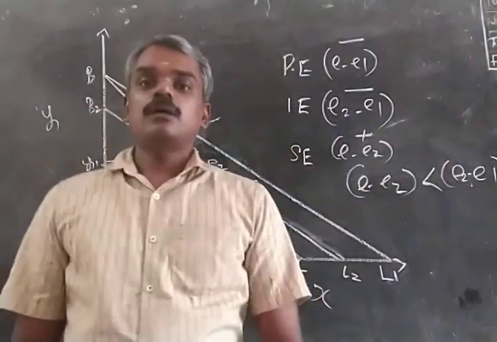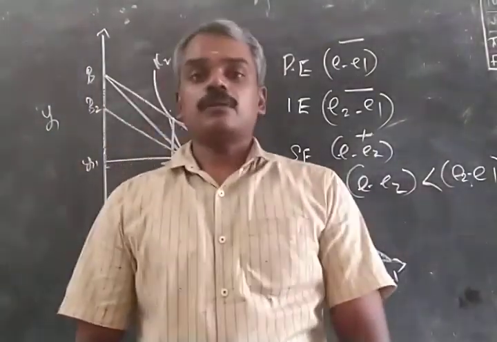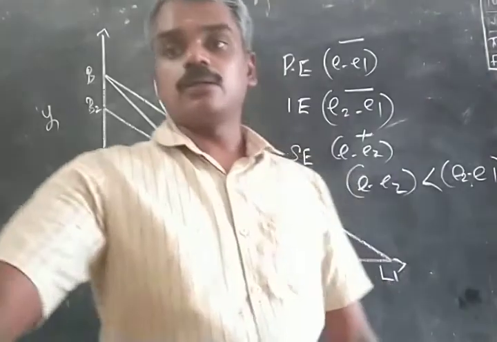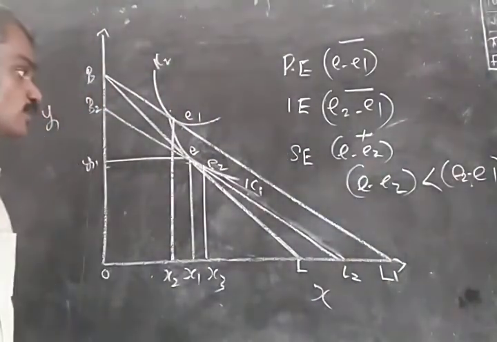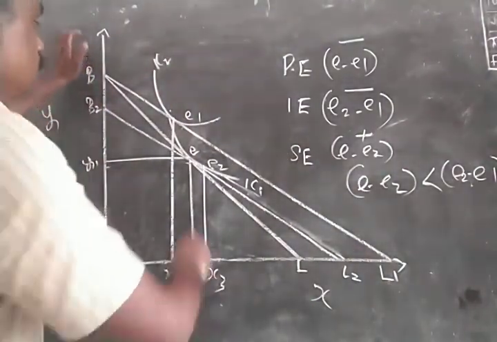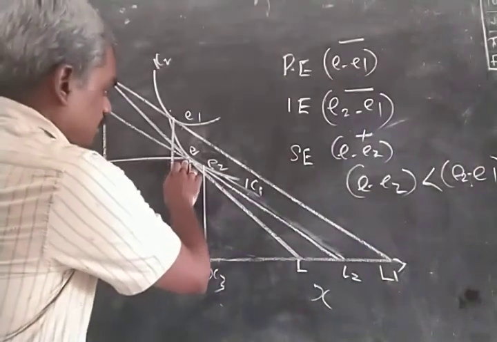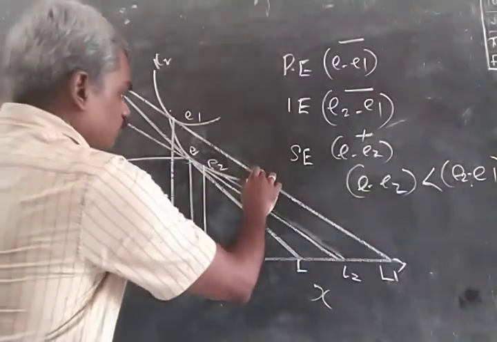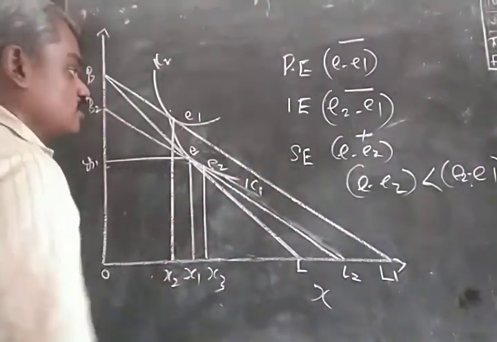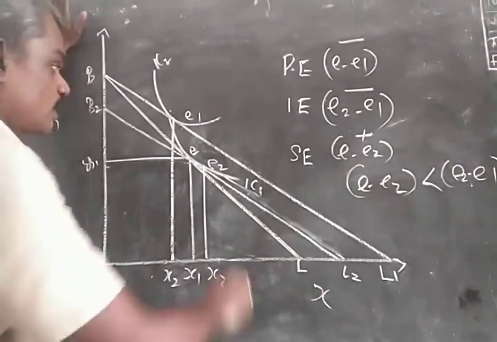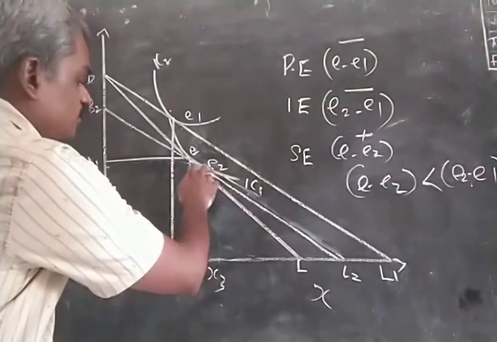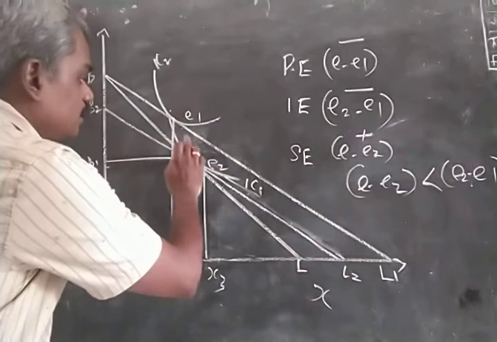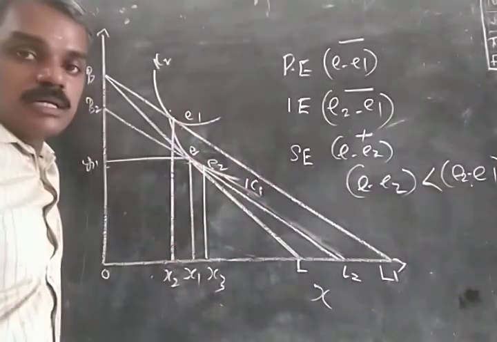And here there is an easy method of drawing these diagrams. When it is a normal commodity, the initial equilibrium will be at this point and the next equilibrium should be far to the right of the initial equilibrium, so that you can have a tangency between these two curves in between the first and second equilibriums.